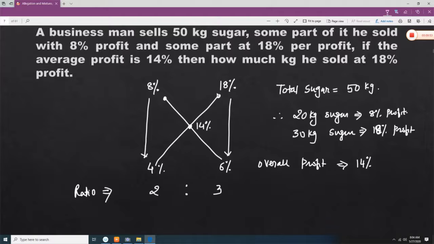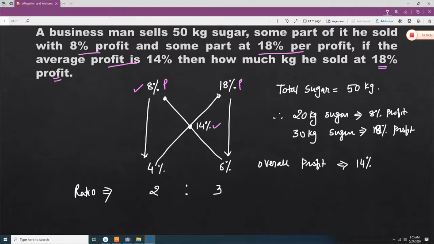A businessman sells 50 kilograms of sugar. Some part of it he sold at 8% profit, and some part he sold at 18% profit. If the average profit is 14%, average means overall profit, then how many kg did he sell at 18% profit? So let's say some part he sells at 8% profit, another part he sold at 18% profit, and overall profit will be 14%.